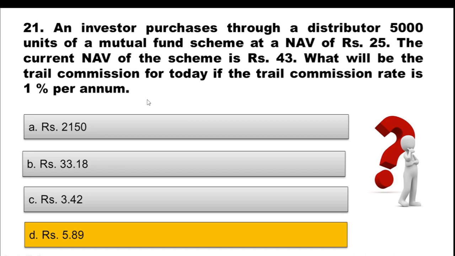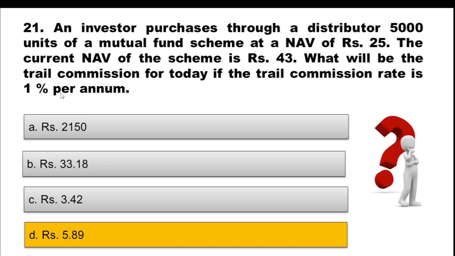Okay. Do I need to repeat this? I'll repeat it once more because especially for numerical questions, it gets difficult if you don't know the concept and don't have the basic idea of the formula. So I'm making you understand again. I hope you'll go back to the chapter videos and try to figure it out. The current value of investment will be rupees 43 into 5,000, that is 2,15,000.